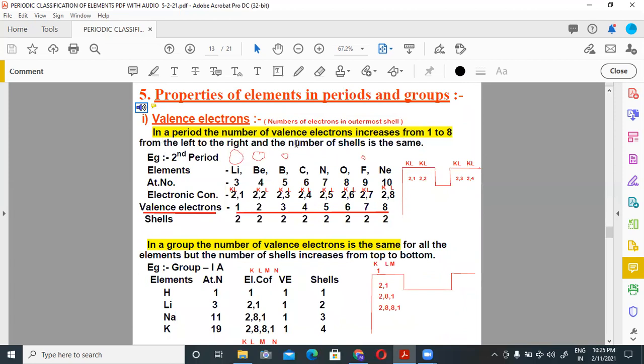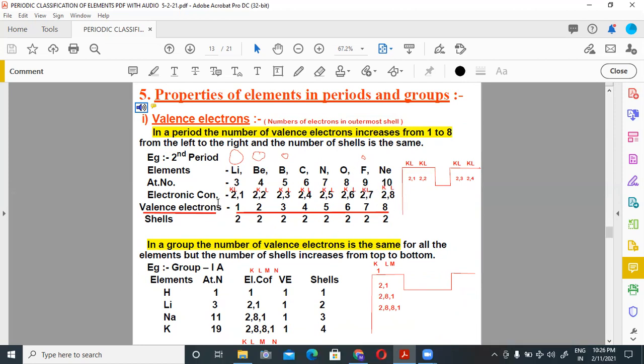In a period, the number of valence electrons increases from 1 to 8 from left to right and the number of shells is the same. For example, here I have written elements of second period. You can see atomic number of these elements is written here: lithium 3, beryllium 4, boron 5, carbon 6, nitrogen 7, oxygen 8, fluorine 9, neon 10.